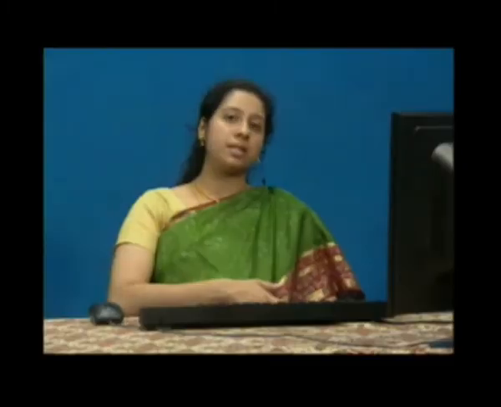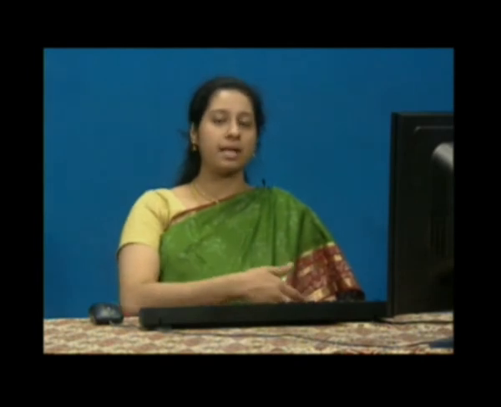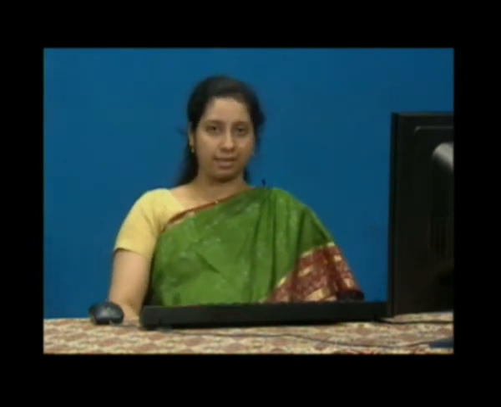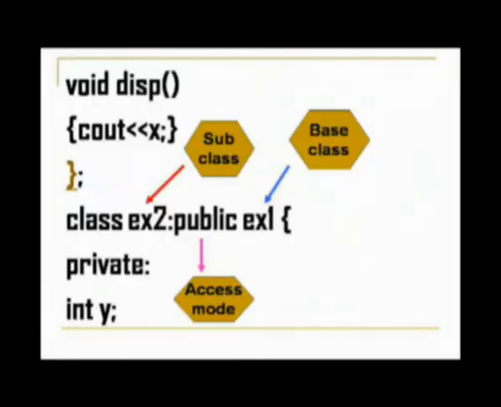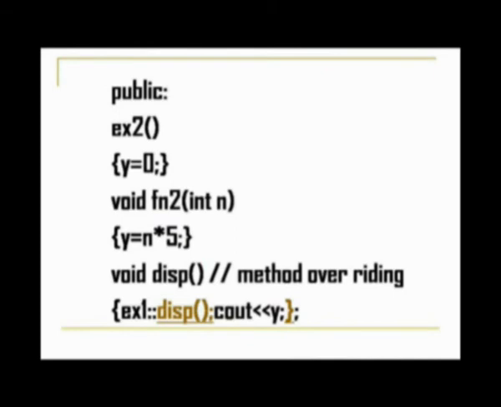That means all the members that are public in the superclass can be visible here or can be accessed here. So how are we going to access it? Before that, we have to see what all is defined in this subclass. We are having the private data member once again, which is an integer variable of name y. So there we have x, here we have y. Then we are having the public mode ex2, this is nothing but the constructor, and we are initializing the value of y to 0. We are having one function here fn2.